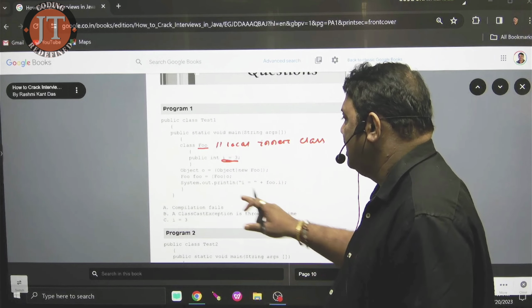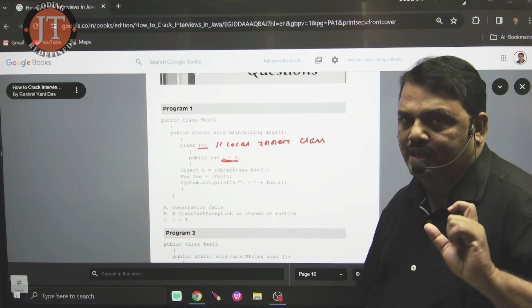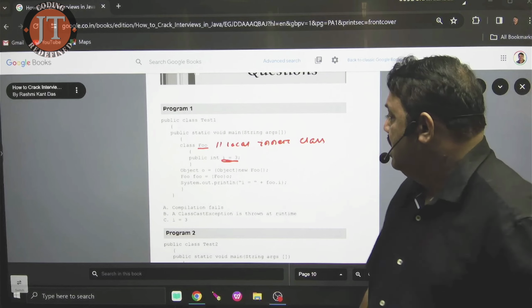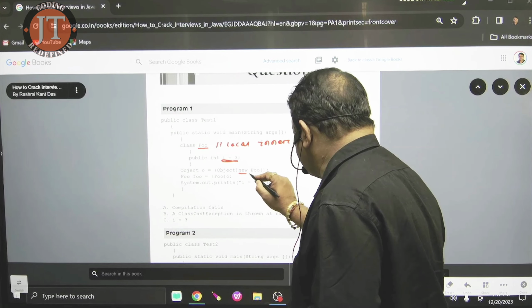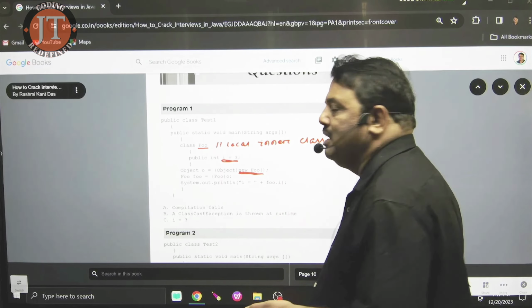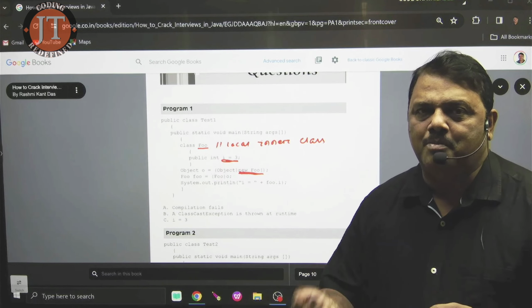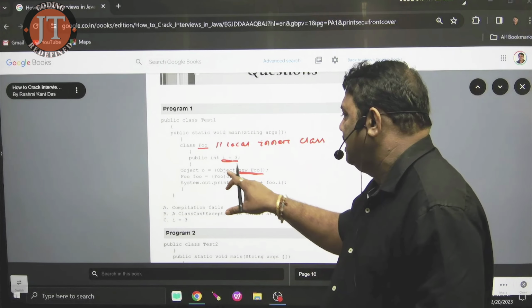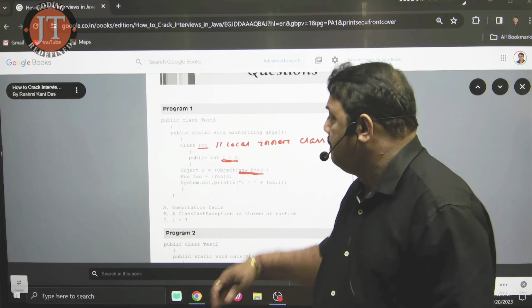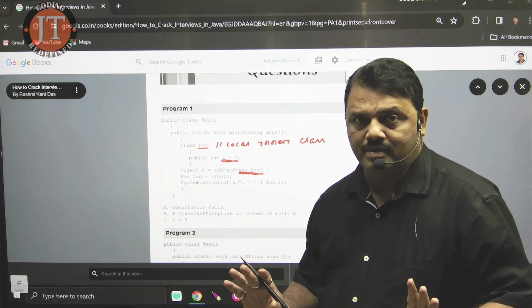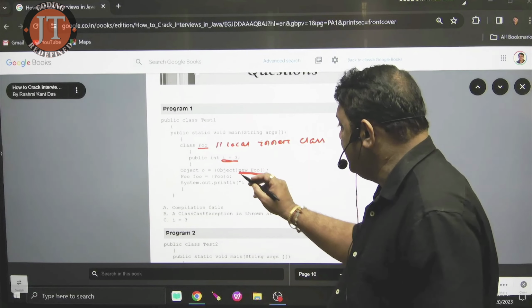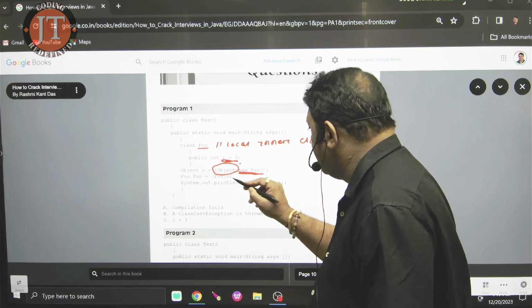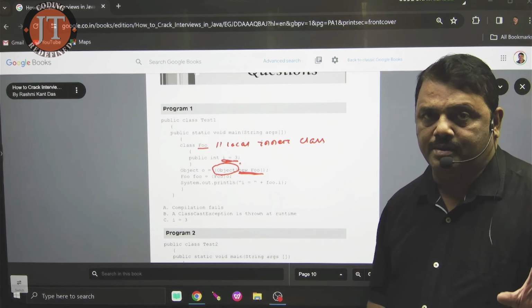Here you see, they write here Object o. You know that o is the reference of which class? Object class. But I am creating the object of which class? Foo. You know that in Java, every class inherits from which class? That is the Object class. Object is the base class for every class. There is no need to use casting. But if I use casting, it's not an error. But it is useless. This line is useless. It is not required. But if I use it, it's not an error.